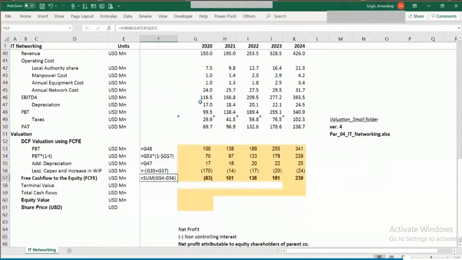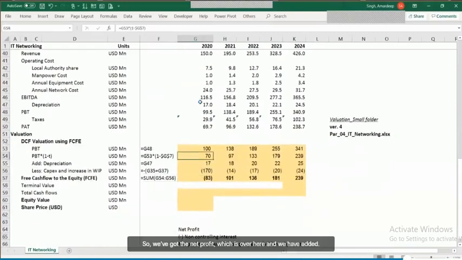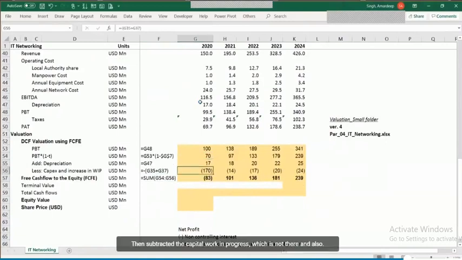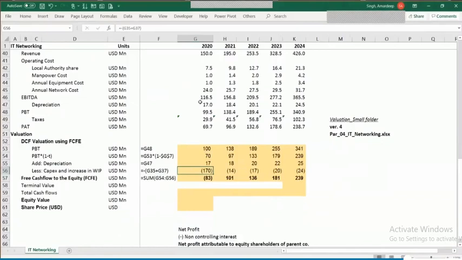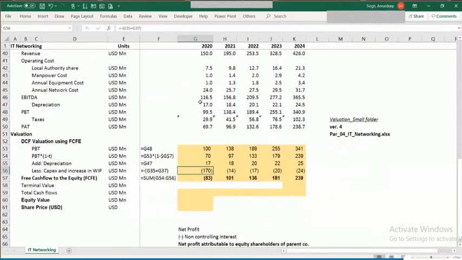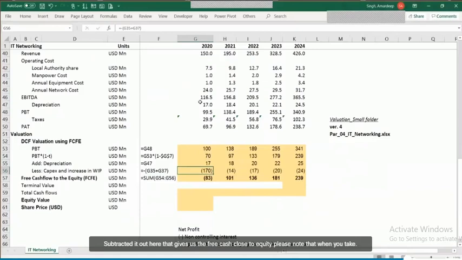So we've got the net profit, which is over here. Then we have added back the depreciation, then subtracted the capital work in progress, which is not there, and also the capital expenditure for the network access and additional equipment capex. So this is the total capex that we have spent in each of these years. We have subtracted it out here. That gives us the free cash flows to equity.